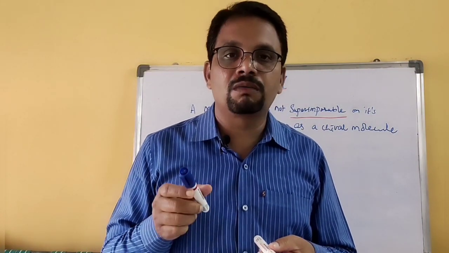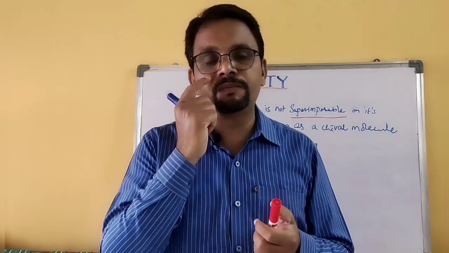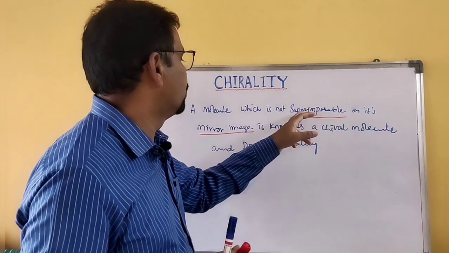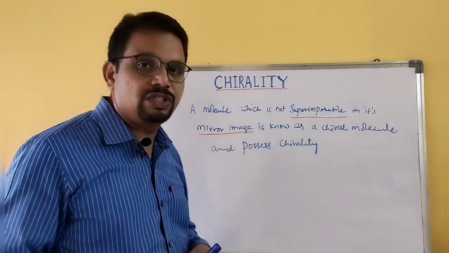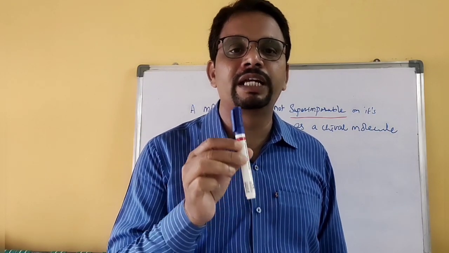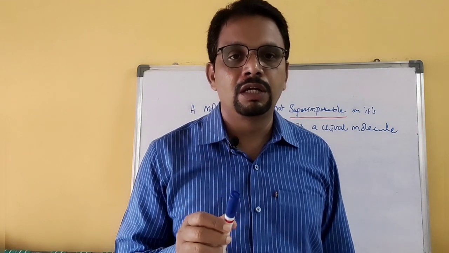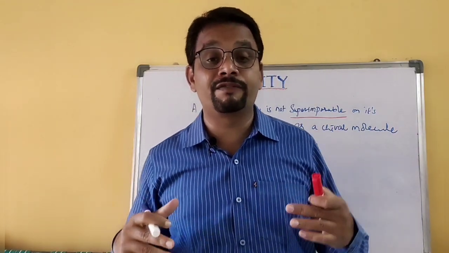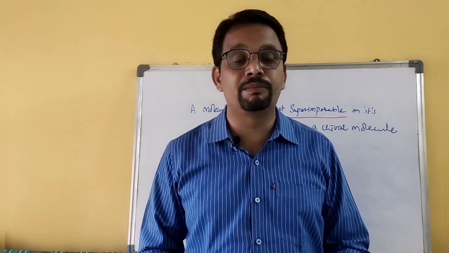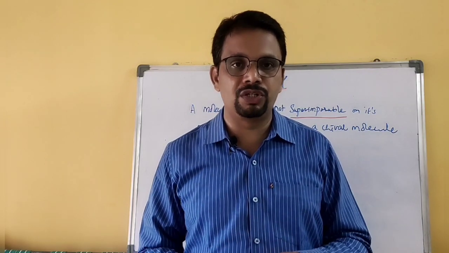If you place one object on top of another object and they do not match each other, they can be considered as non-superimposable. And mirror image: if you keep any object in front of a mirror, you will get the image in the mirror. So that is called mirror image. Suppose you stand in front of a mirror, you will get the exact image of you in the mirror. So that is called mirror image.